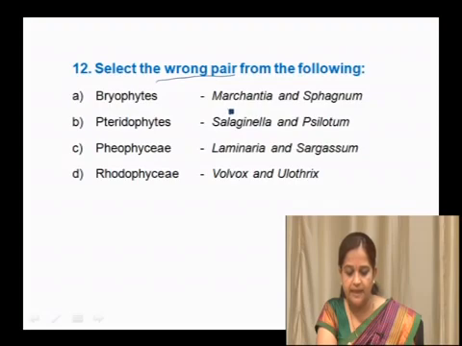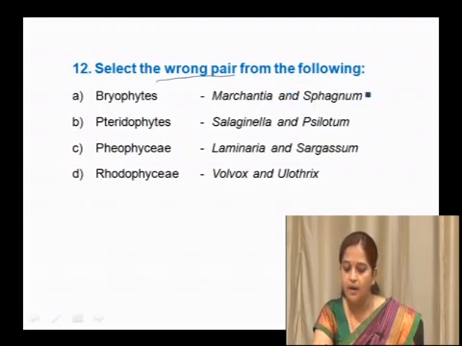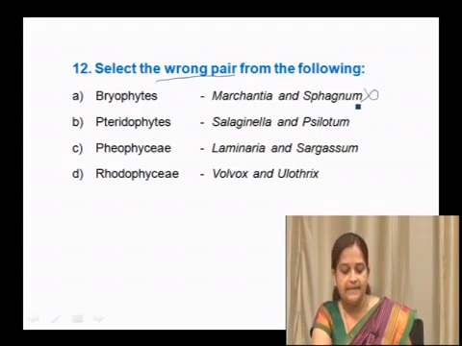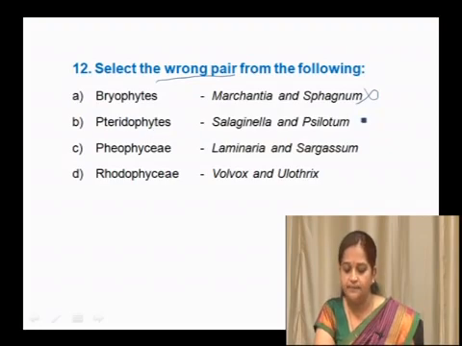So, bryophyte examples, yes, here they have given examples. Bryophyte examples are Marchantia and Sphagnum. This is for Thallophyta and this is for Mosses. Examples are correct, so this is a right pair. So, this is not a wrong pair, but it is a wrong option here. Next is pteridophytes. Examples, Selaginella and Equisetum. Selaginella and Equisetum belong to pteridophytes. So, this is a right match, but a wrong option here.